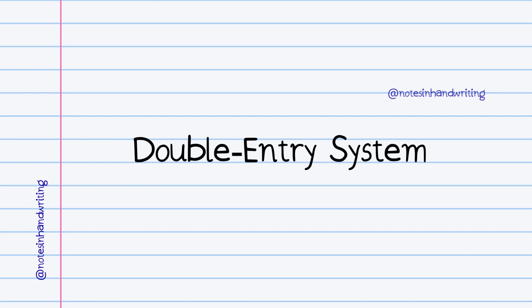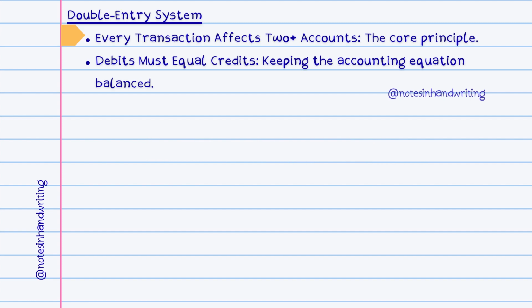Understanding the double entry system. Journal entries are built upon the foundation of the double entry system. This fundamental accounting principle dictates that every single financial transaction has dual effects and must impact at least two different accounts within the accounting system. For example, buying equipment with cash affects both the equipment account and the cash account.